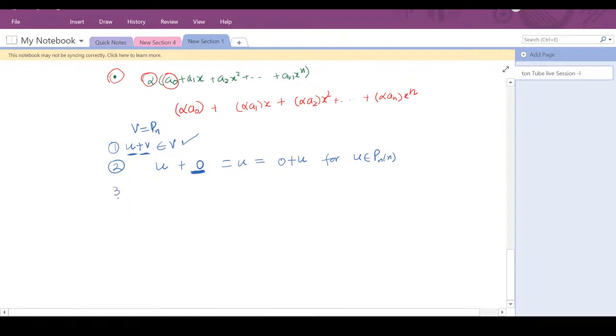Now the third property: for each polynomial u, say you have a polynomial a0 plus a1x plus so on, an x raised to power n.